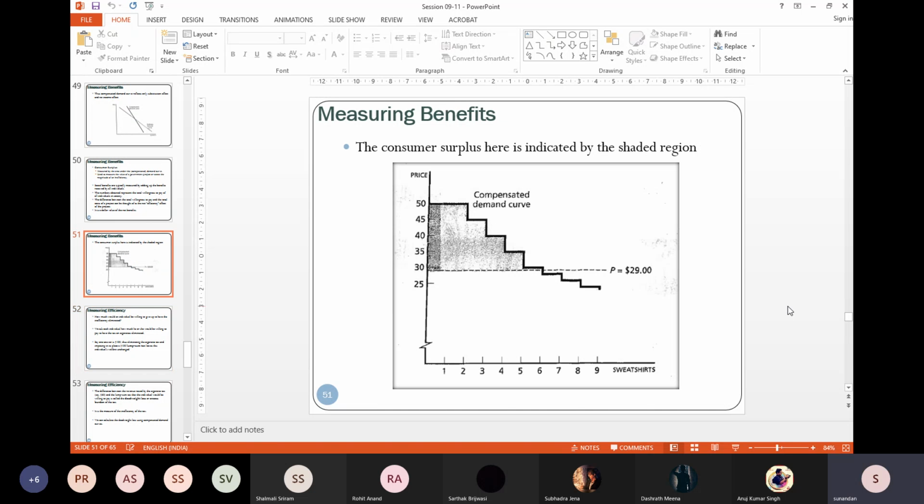So basically, this is how we're measuring that surplus. This is devoid of the income effect. It's only the substitution effect which is being captured, because I'm using compensated demand curves, and the area under the demand curve and the market clearing price gives you the shaded zone, as in front of your screen. In this simple graph, you understand that surplus.